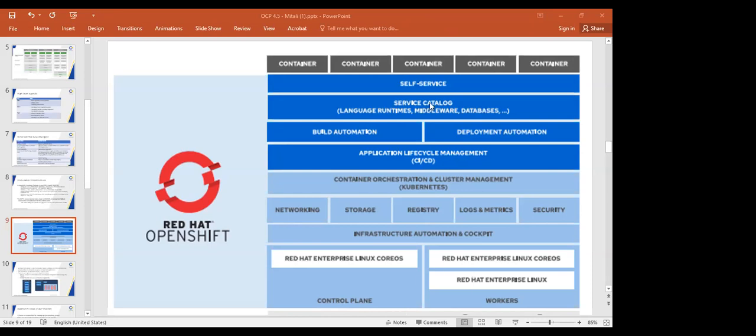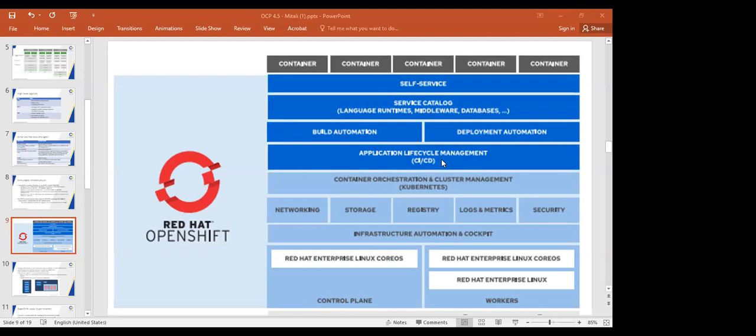It's a self-service platform. Self-service means a developer can come with their source code, and it will give the platform as a service. You can deploy any type of application. A container is a lightweight process, and it provides application lifecycle management and CI/CD support.